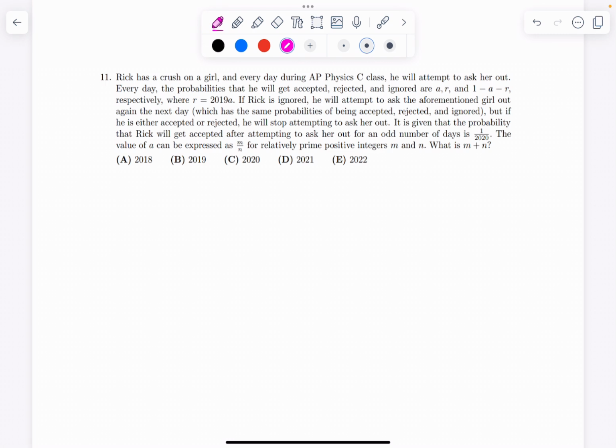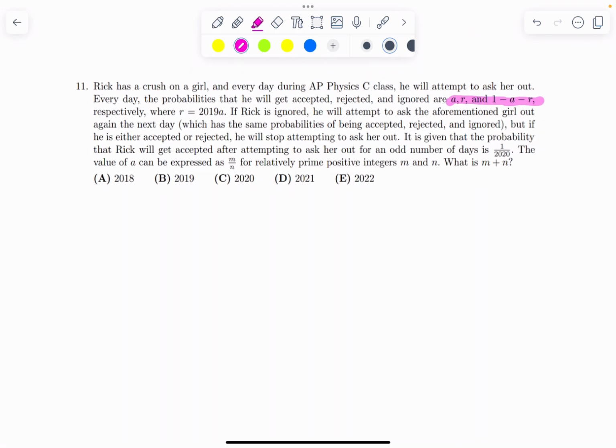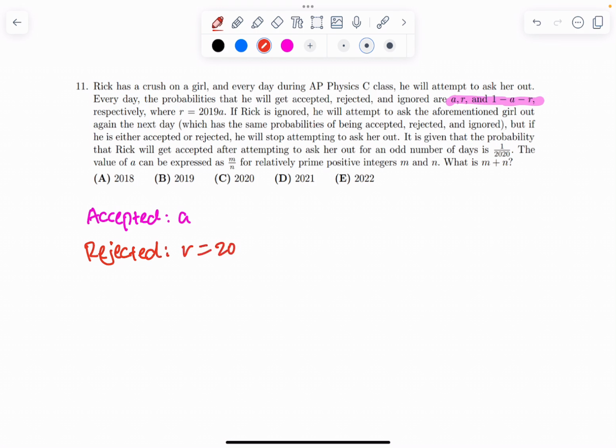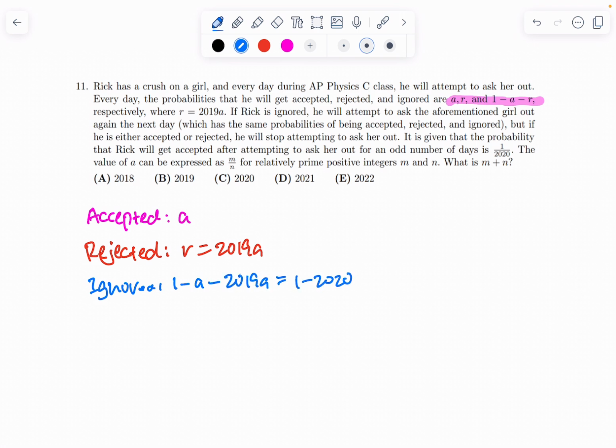Well, first, because we want to find A, and we are given A, R, and 1 minus A minus R, we can try to express all of these three values in terms of A, where we can get that the probability that he is accepted is A, the probability that he is rejected is R, but this is equal to 2019A, and the probability that he is ignored is 1 minus A minus 2019A equals 1 minus 2020A.